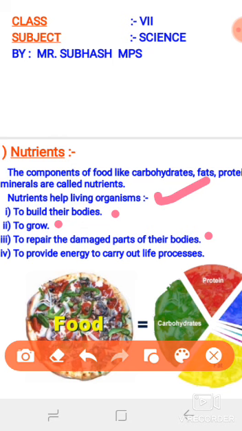And the fourth one, to provide energy to carry out the life processes, including nutrition, respiration, transportation, and excretion. All life processes need energy. Without energy, any kind of life process or activity within the living body will not be possible. So keep in mind that nutrients help living organisms in these four ways.